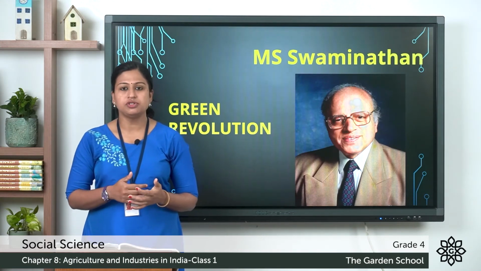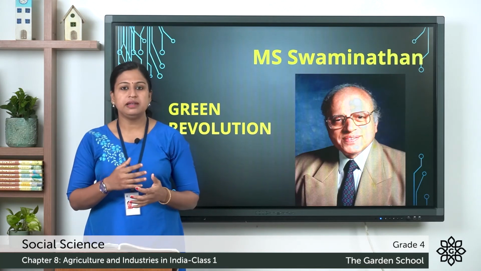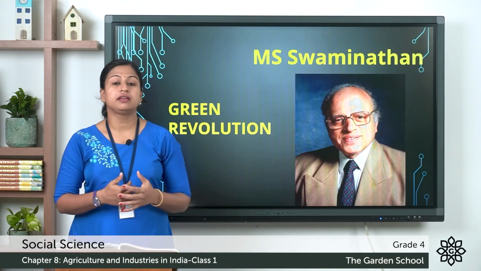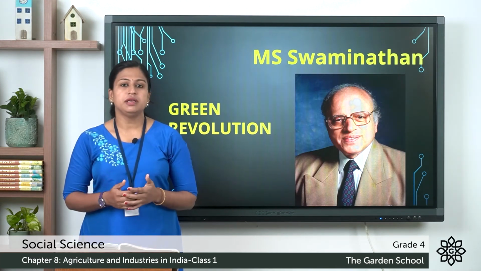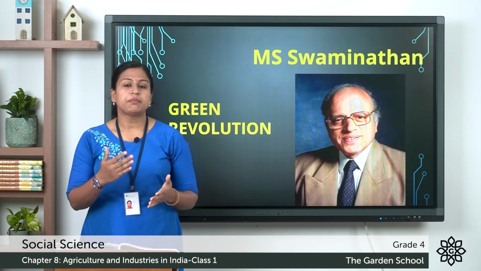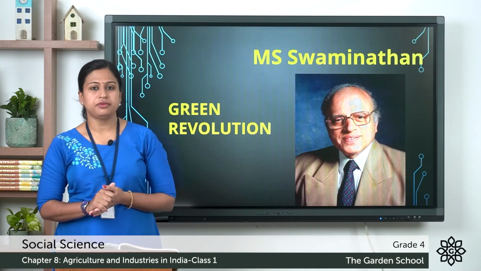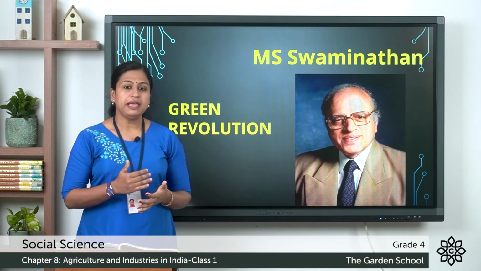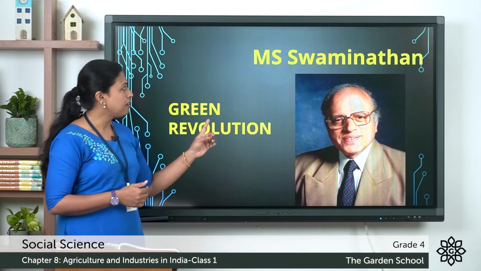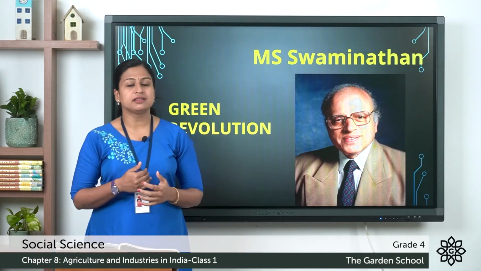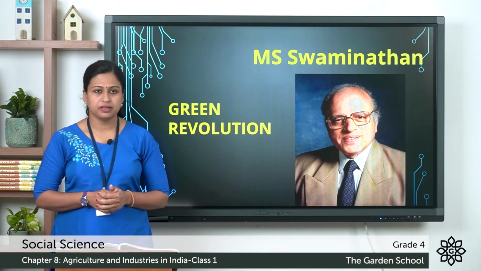This was launched in the mid-1960s to ensure food security because there was a shortage of food. Food security means to ensure that the supply of food is sufficient for all the people living in a country. The main person behind this Green Revolution in India was M.S. Swaminathan, and he is also known as the father of India's Green Revolution.